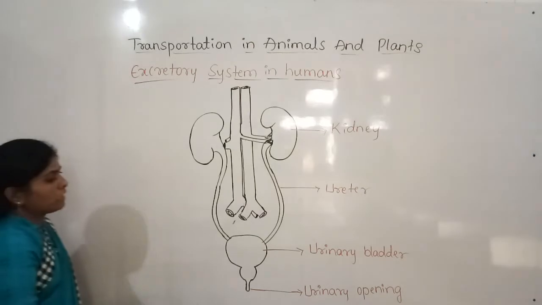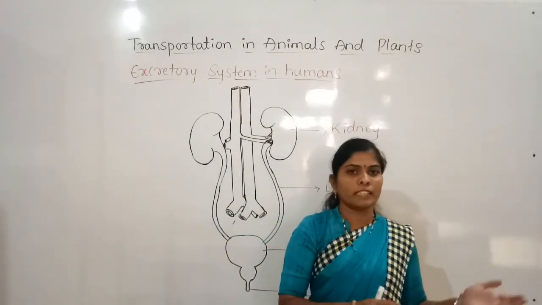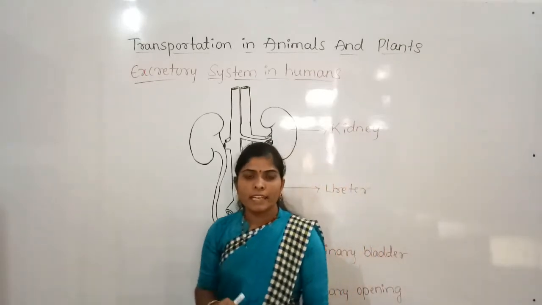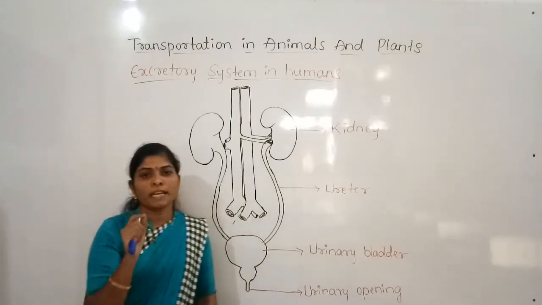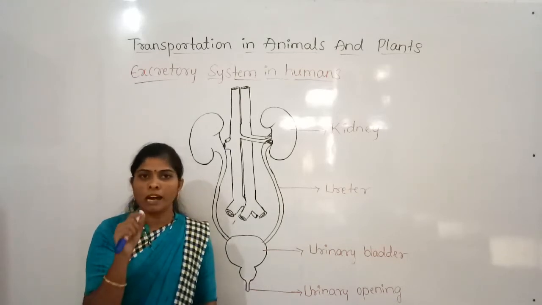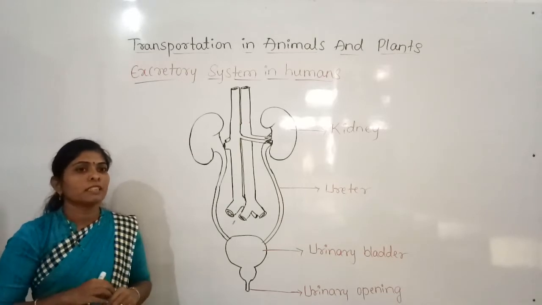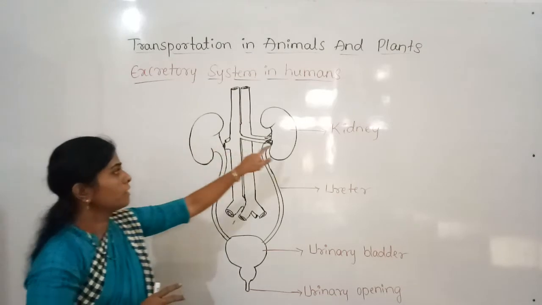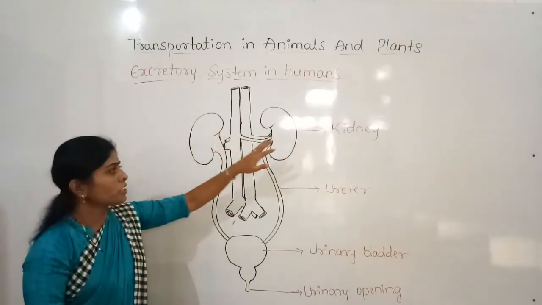We all know that when the blood circulates, it reaches all the organs of the body. The blood is mainly pumped from the heart, but the purification of blood takes place in the kidneys. There are two kidneys, bean shaped.